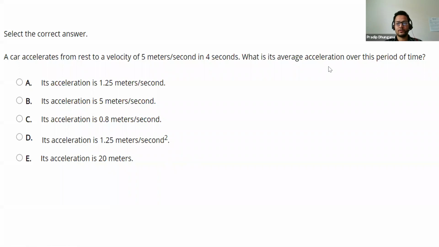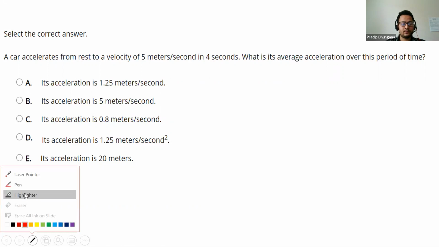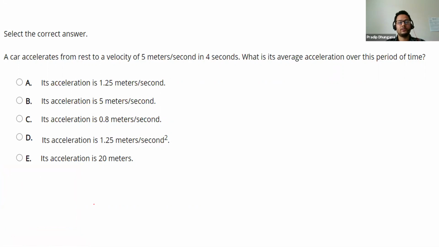Let me read this question. A car accelerates from rest to a velocity of 5 meters per second in 4 seconds. What is the average acceleration over this period of time? We have to calculate average acceleration, and we'll use different techniques here. Let me write the definition of acceleration first, and then the symbol.